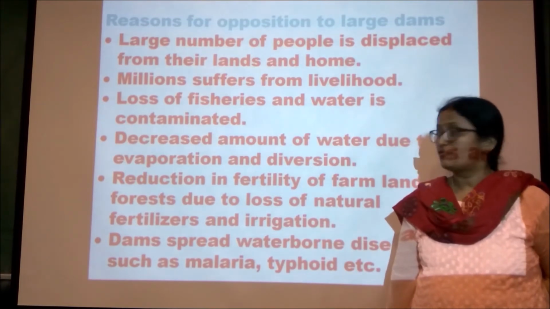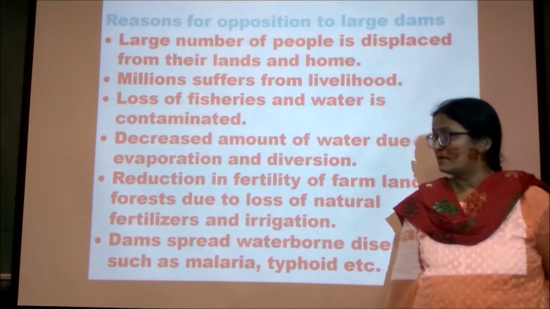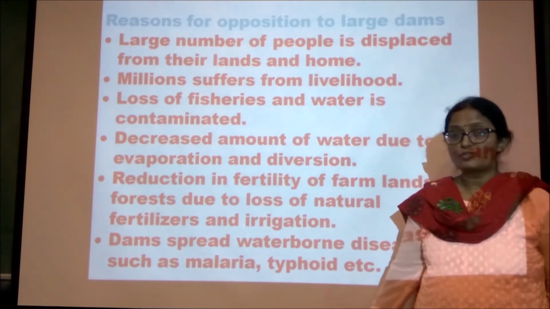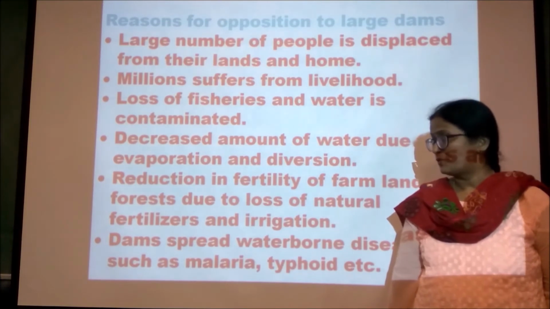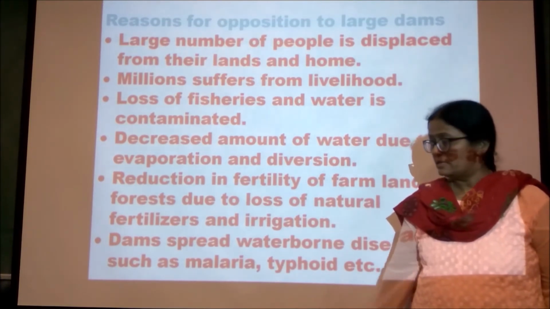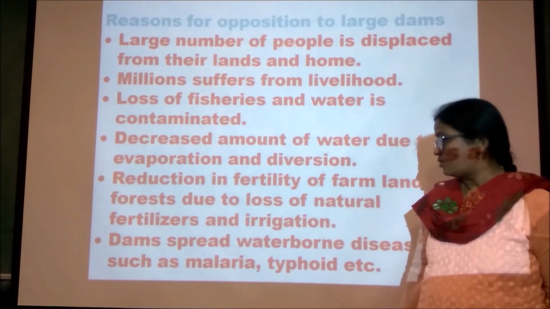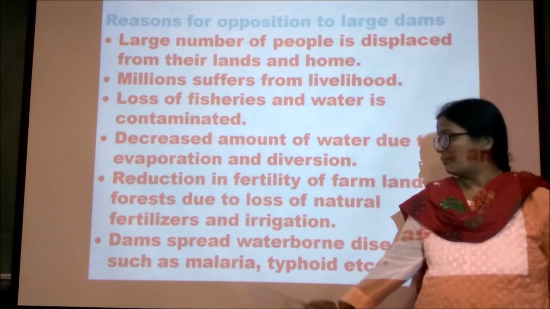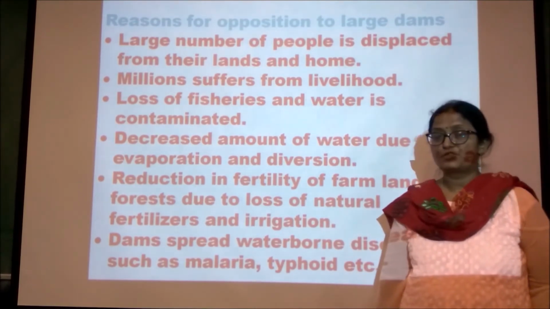Decreased amount of water due to evaporation and diversion. It reduces the fertility of the farmlands, and forest cover is also reduced due to the loss of natural vegetation. And these dams spread waterborne diseases like malaria, typhoid, etc.